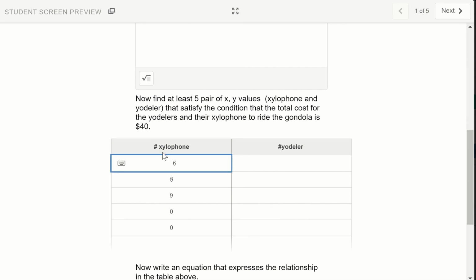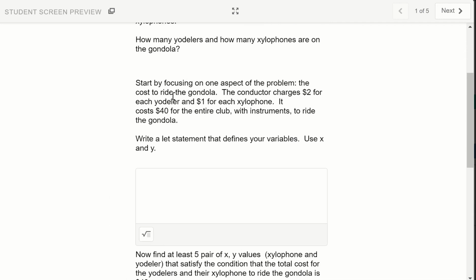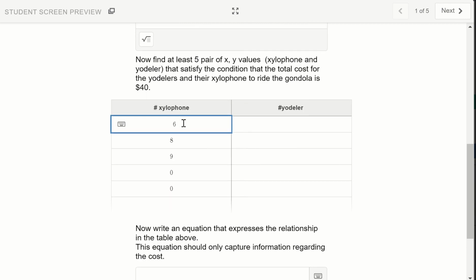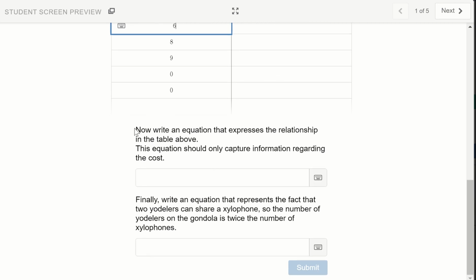If you have this many xylophones that you're bringing with you and this many yodelers, the cost, remember, has to add up to $40, and you remember what the conductor charges, right? Each yodeler costs so much, each xylophone costs so much, but the cost together has to add up to $40. So that's what you're working on here. 5 pairs that satisfy this condition about the $40. Then I'm looking for, now write an equation that represents the relationship in the table above.